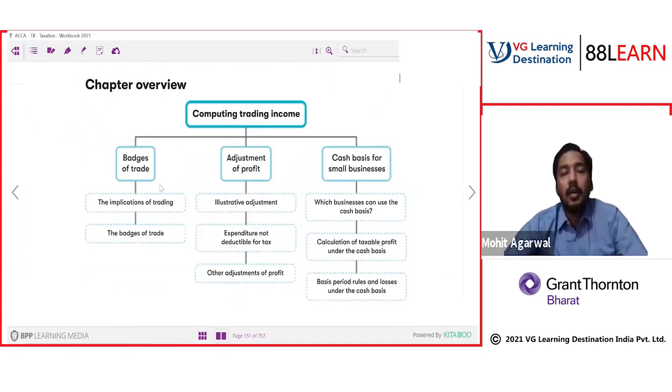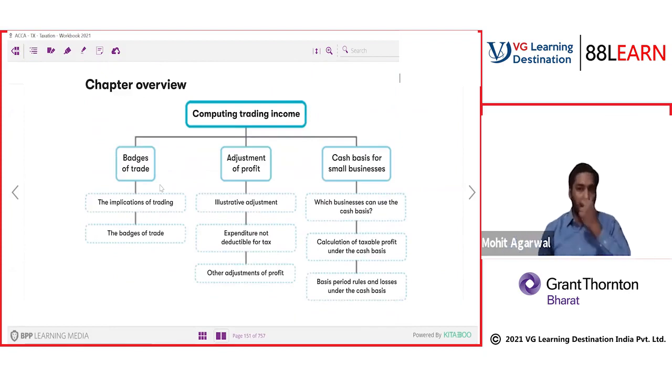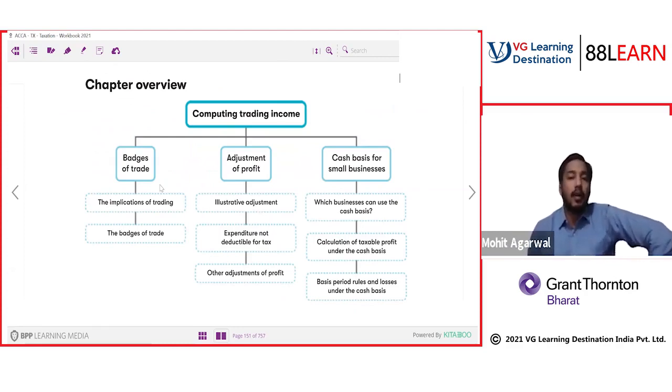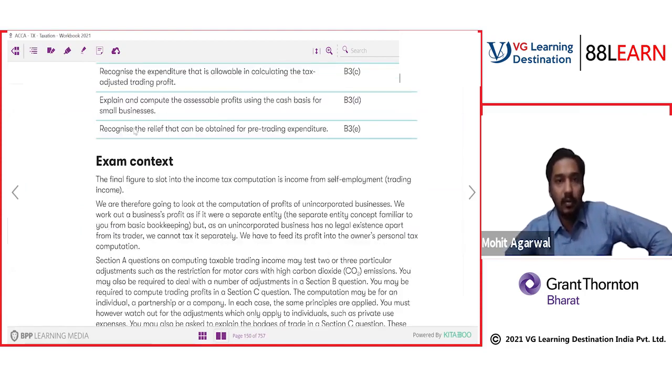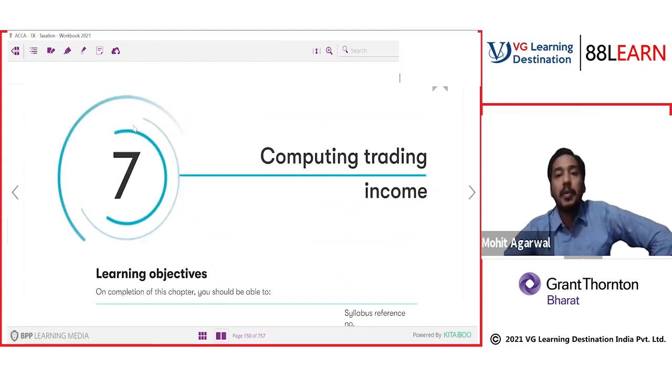Okay. So today we're going to start a new topic, badges of trade. Badges of trade are also called income from self-employment. Basically, we are going to start trading income. We are going to start our discussion of PGBP, income from self-employment. We are going to discuss a new topic, computing trading income.